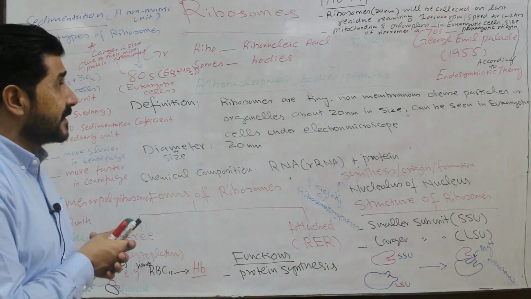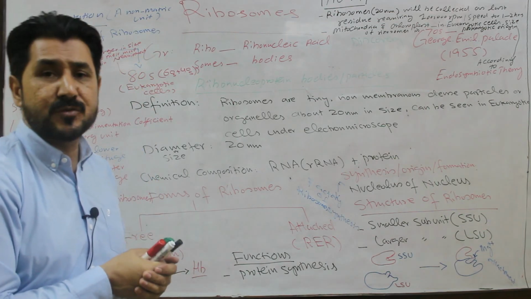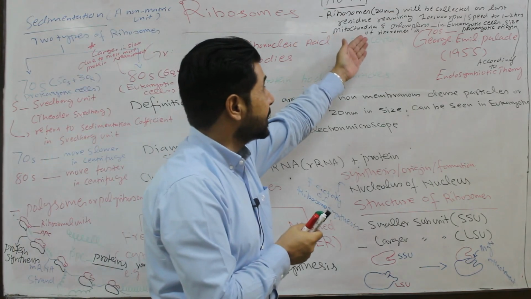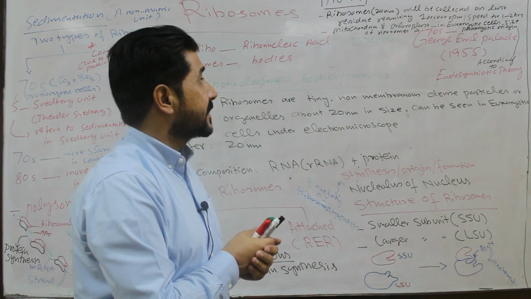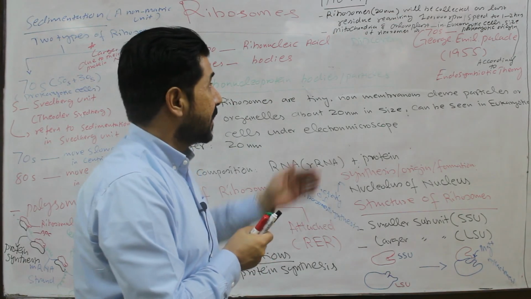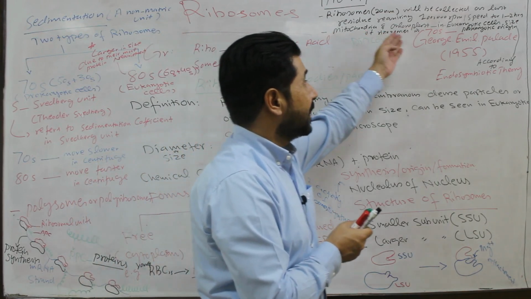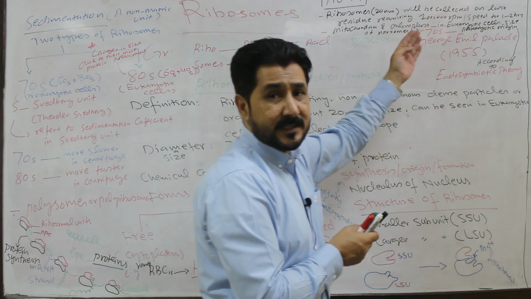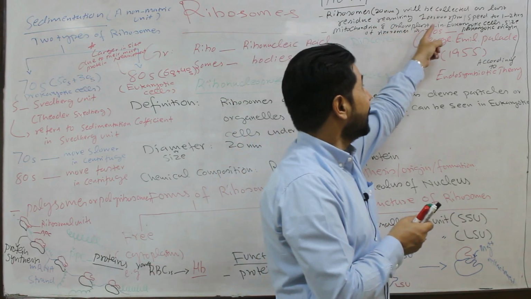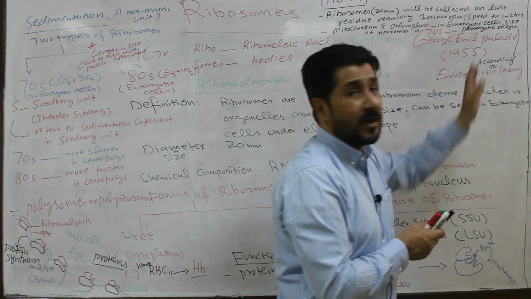According to this tidbit, ribosomes, as I told you, are the smallest cell organelles, only 20 nanometers in size, and when we collect different cell component fractions in the centrifugation process, ribosomes will be the last particles to be separated or collected because of their smaller size, and it requires 1 lakh RPM speed for about 1 to 2 hours.